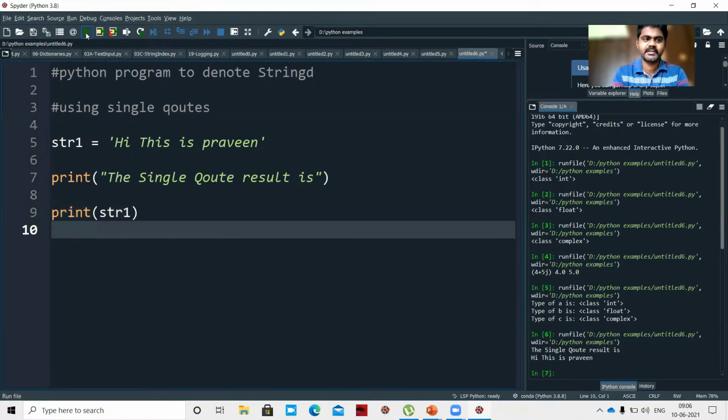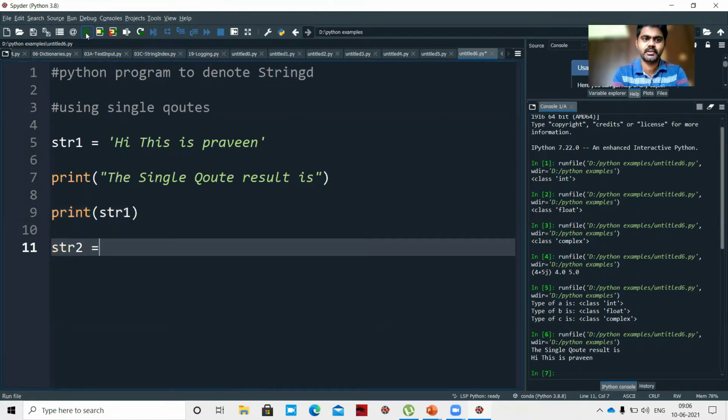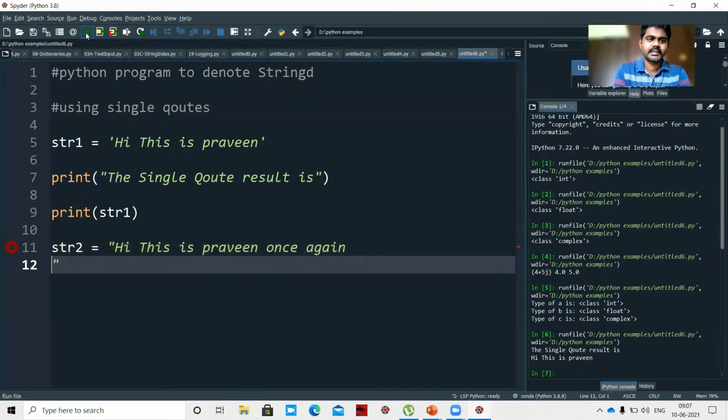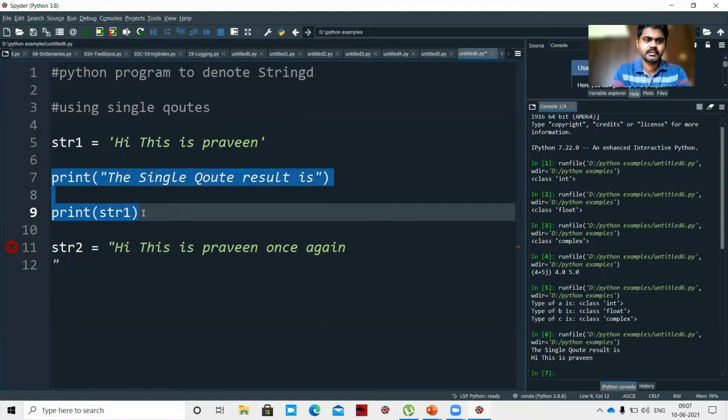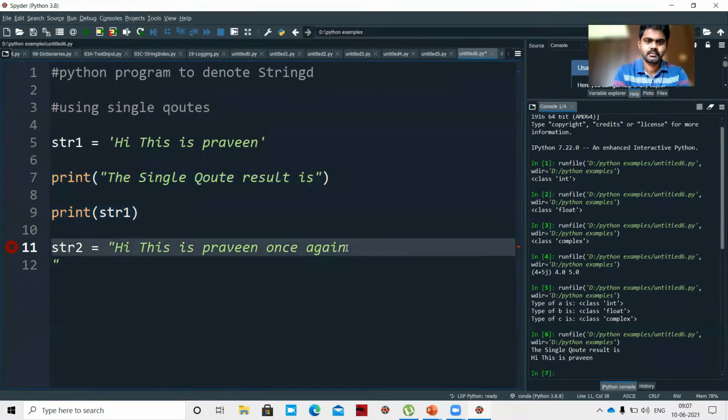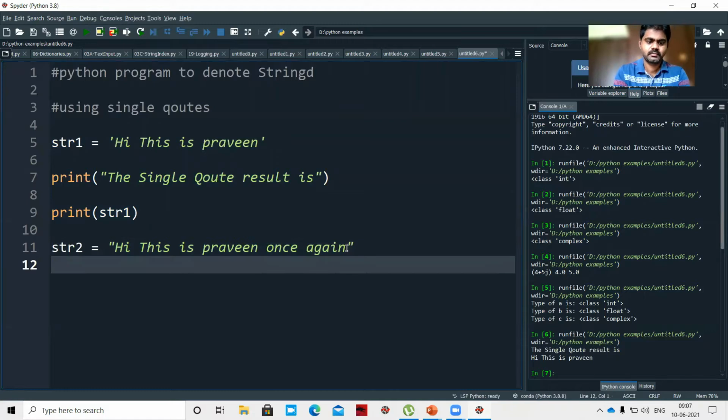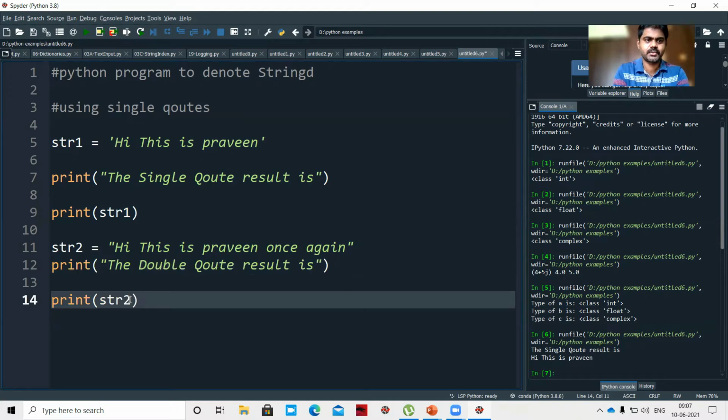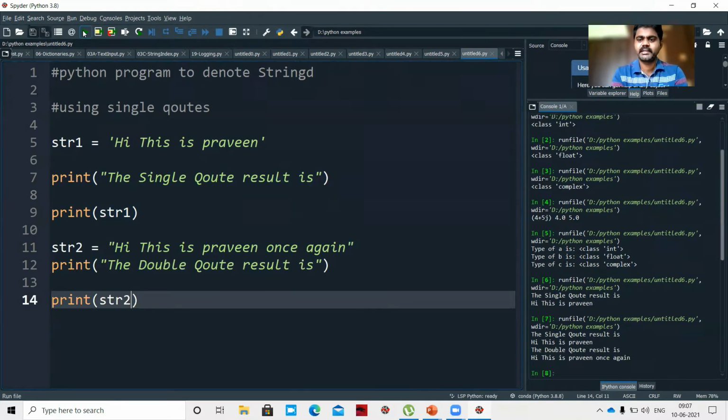So let us see by using double quotes. So str2 equal to, in double quotes, "Hi, this is Praveen once again." Okay, so again I'll copy this. The double quote result is str2. Let me execute this. So the double quote result is, hi, this is Praveen once again.